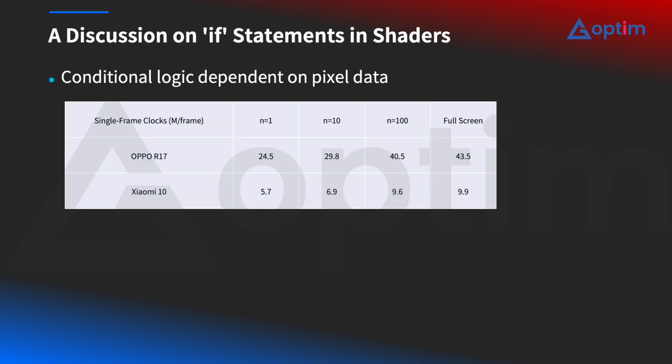When n equals 10, the screen displayed alternating vertical stripes. The white stripes represented regions where the expensive calculation was executed. We measured the clock's values for 3 scenarios, n equals 10, n equals 100, and a full-screen version where every pixel executed the calculation. When n equals 1, the screen is split into two large continuous regions.